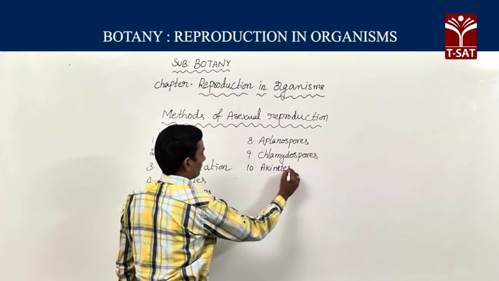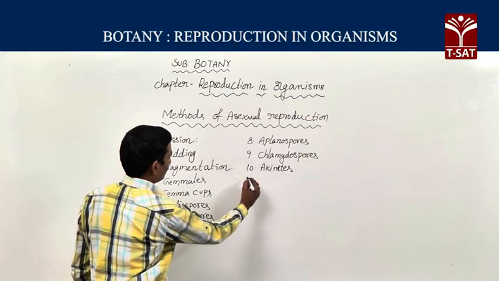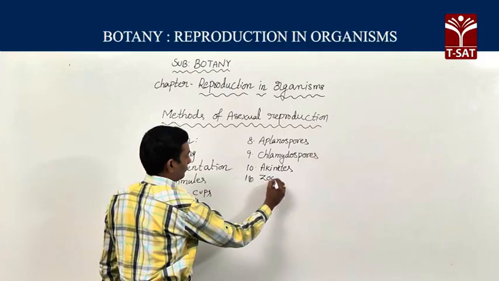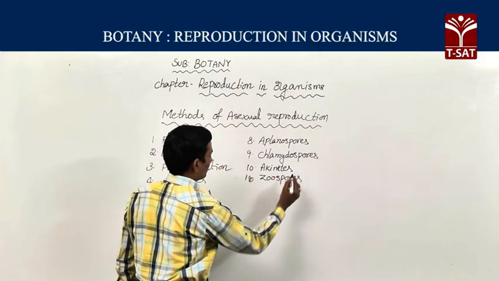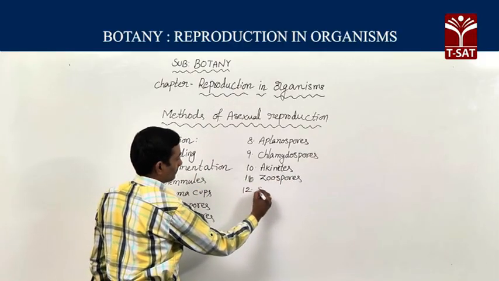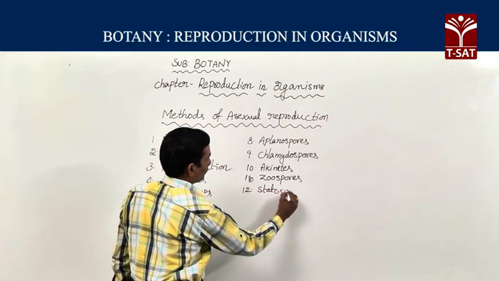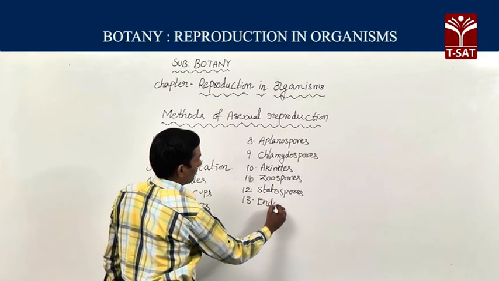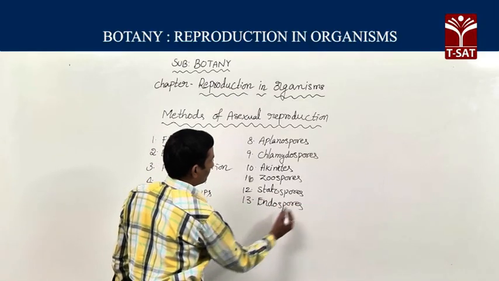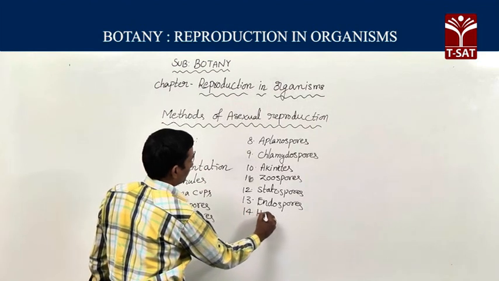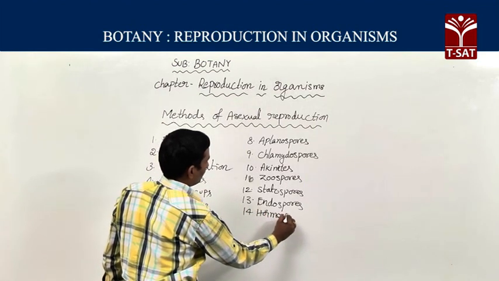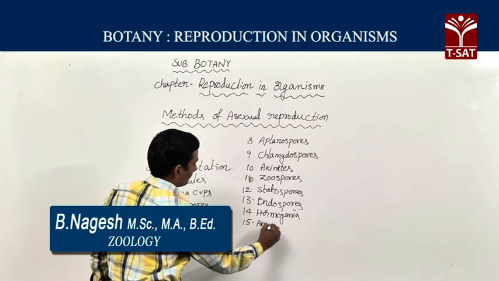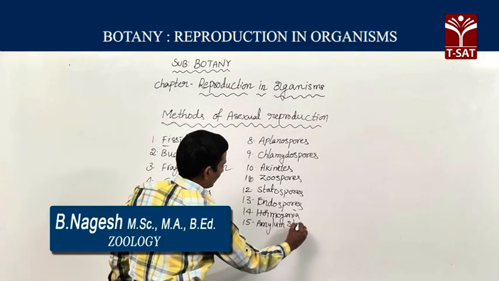Actinids. Next, zoospores, statospores, endospores, hormogonia, amylum stars.